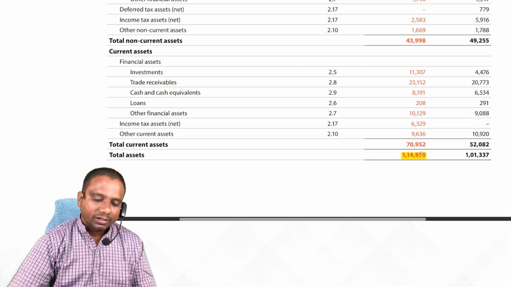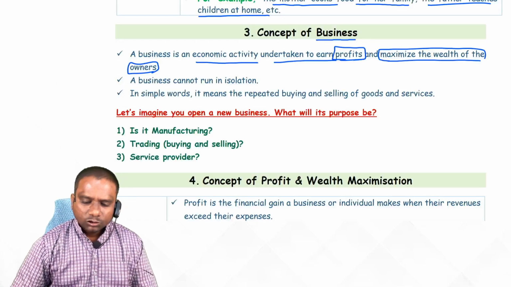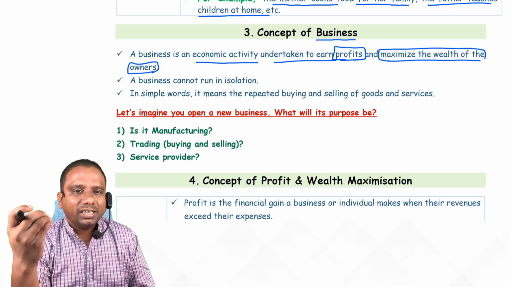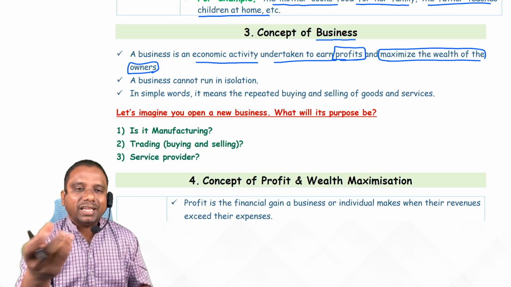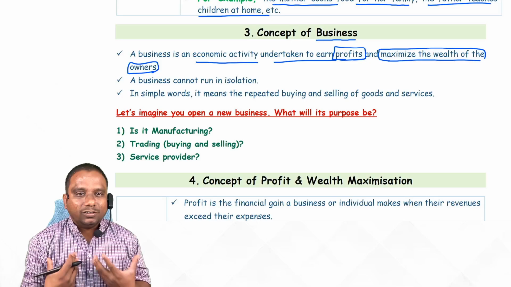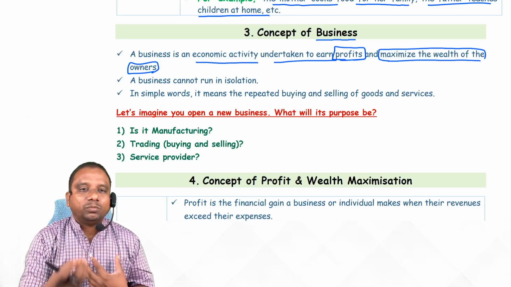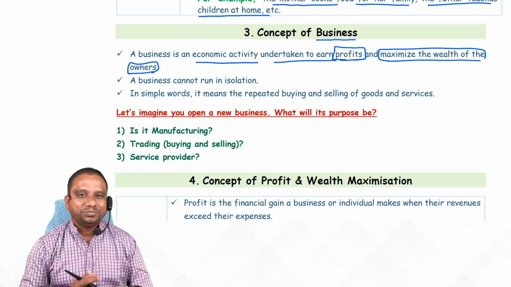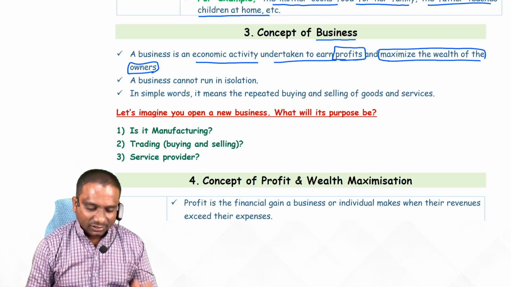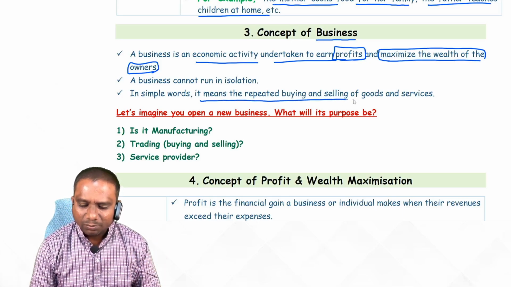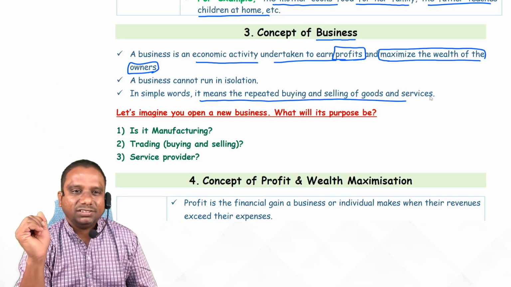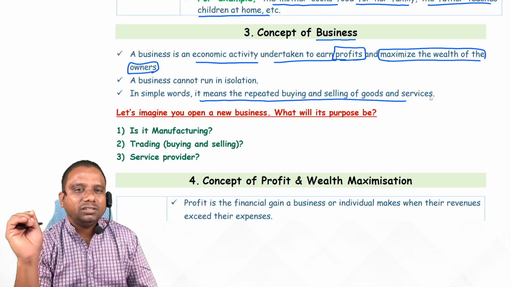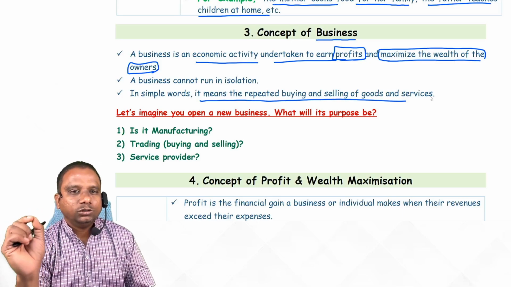Next, it's a business. Nobody can do business in isolation. I cannot sell any product to myself; I have to sell the products to other persons. Yes or no, students? Yes. In simple words, it means the repeated buying and selling of goods and services.